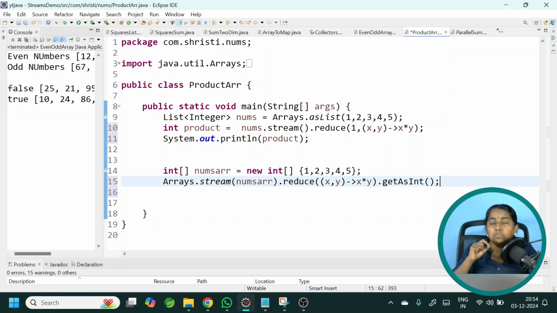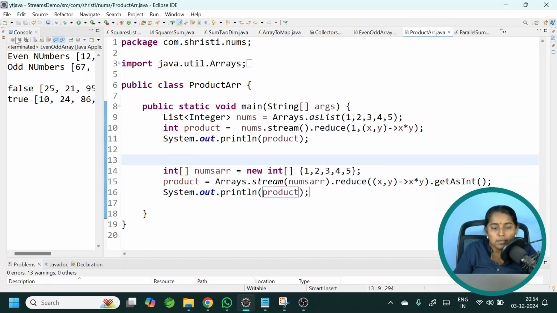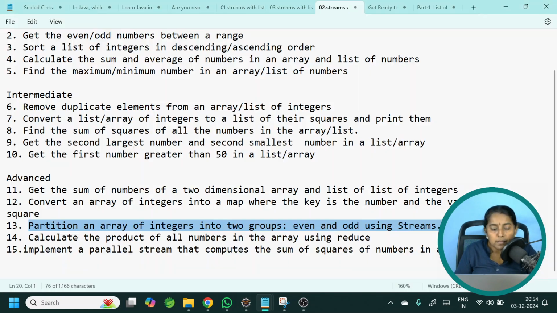Every time you need to do a check on the Optional, then only you should call the get method, or else you will get NoSuchElementException. Okay, the return type is an int value, so I am getting it in the same variable product. Okay, let us run this. I should get the proper output. Very good. We will move on to the next program.